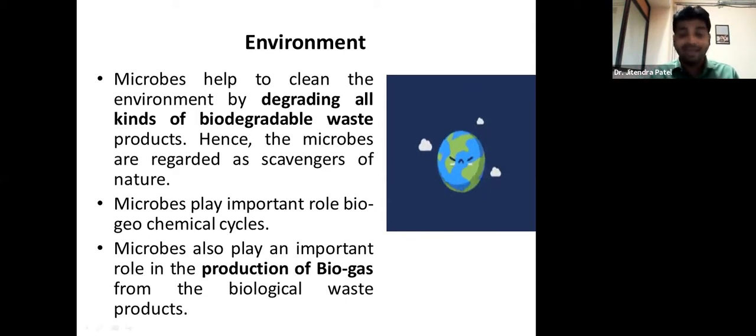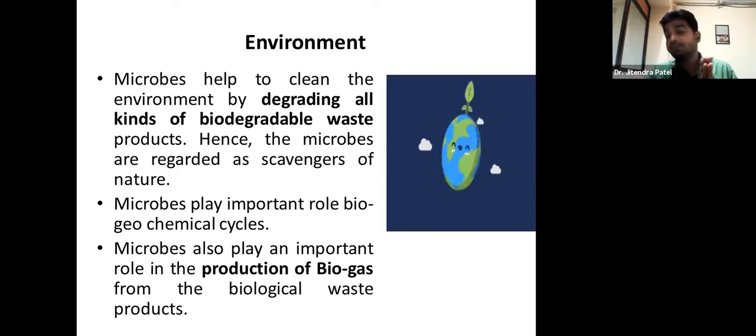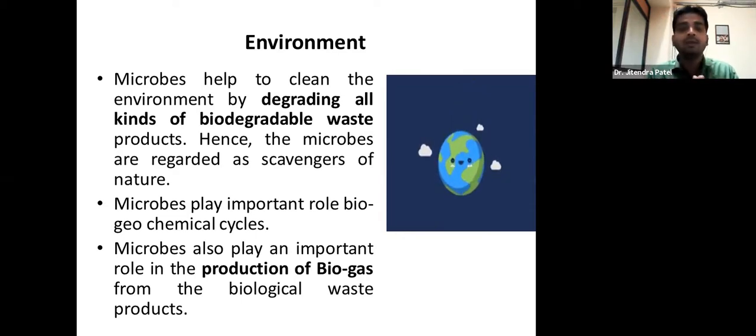So hence the microbes are regarded as scavengers of nature, or the protectors of nature, let me tell you. Because if microorganisms were not there, there would be no biodegradation. And when biodegradation stops, just imagine what can happen, right?